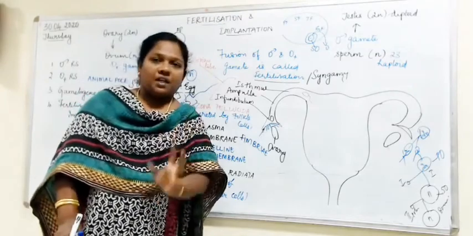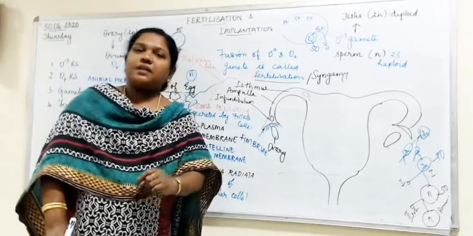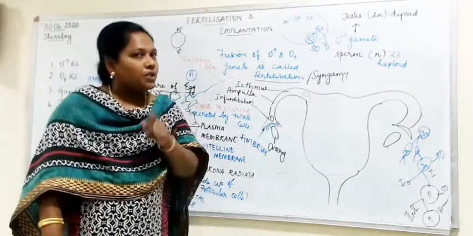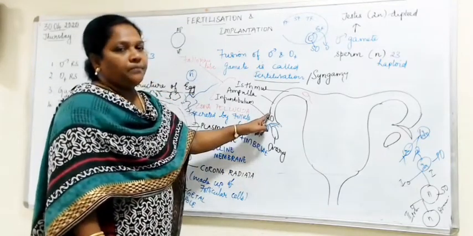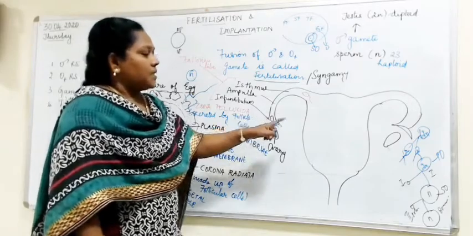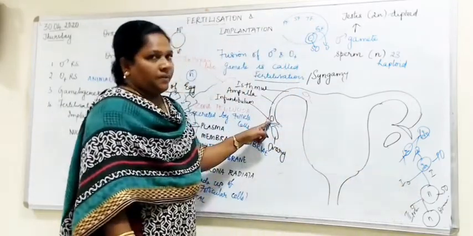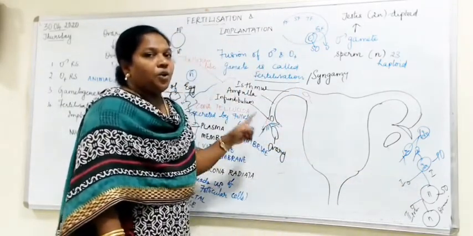Menstrual cycle, you have learned, at the 14th day of the menstrual cycle, ovulation occurs. What did I tell you, what is ovulation? The release of ovum from the ovary. So what is released here? At the stage of secondary oocyte, it is being released. This release of this structure, you call it ovulation.